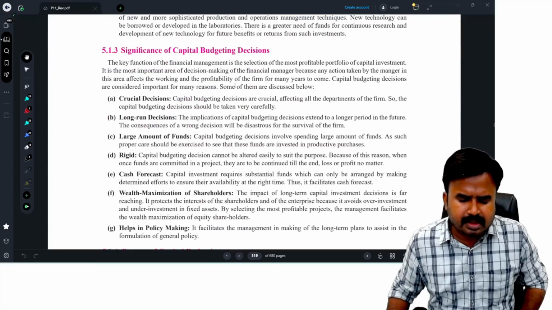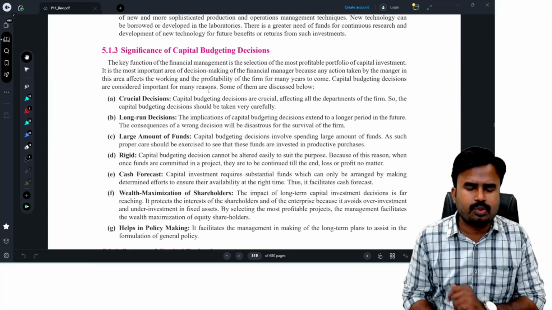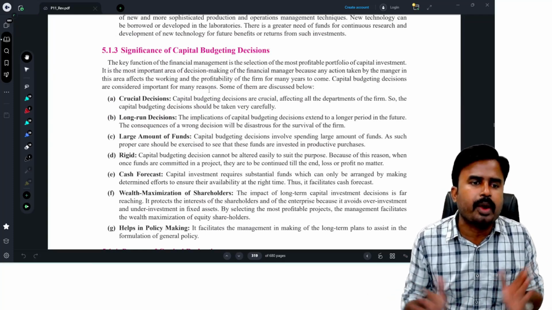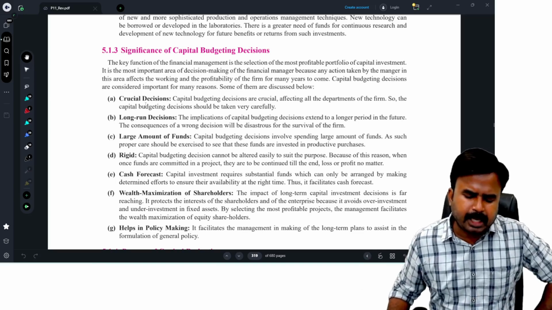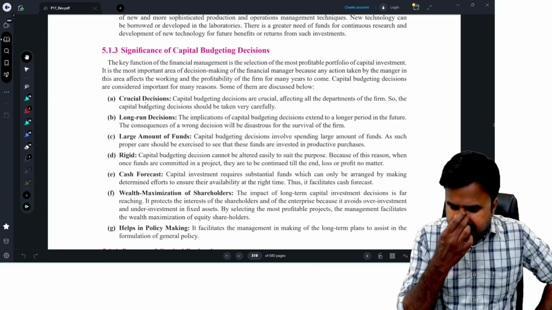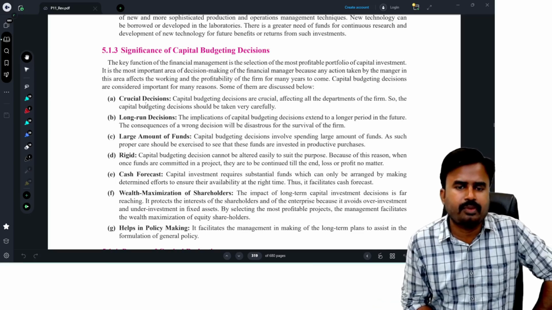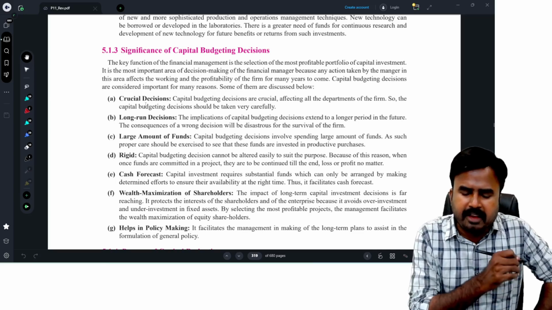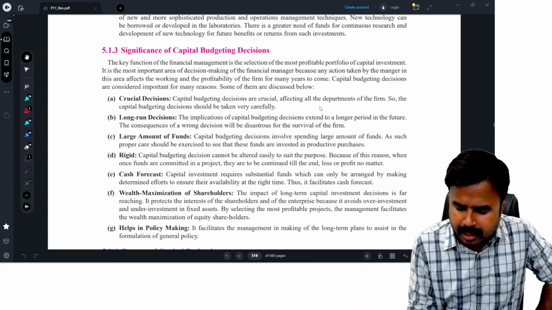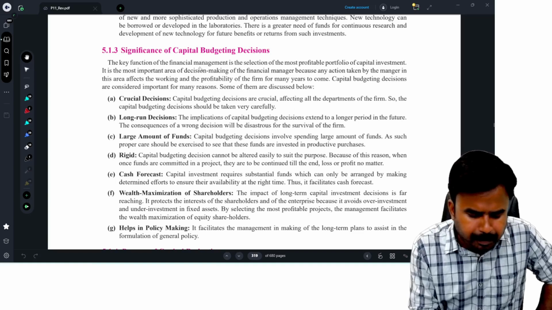Now, dear students, significance of capital budgeting decisions. Why are these capital budgeting decisions so important? That's what our discussion is. So these capital budgeting decisions are crucial decisions. Why are these decisions crucial? Because these decisions are going to affect almost every department of the organization. It affects almost every department of the organization.